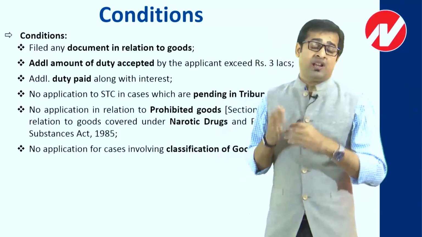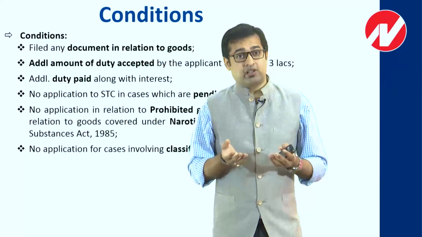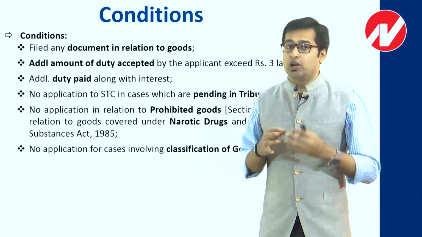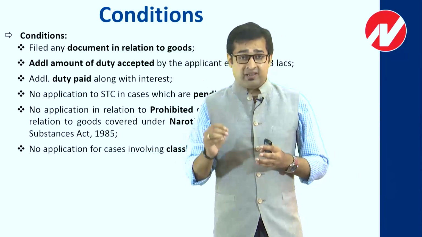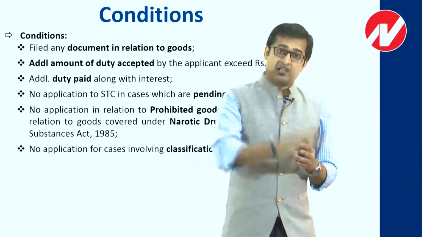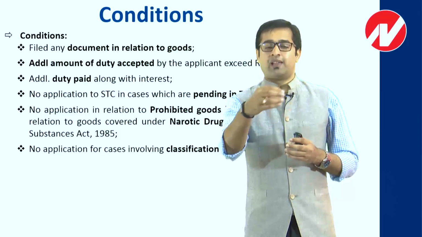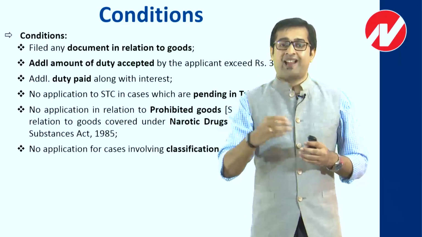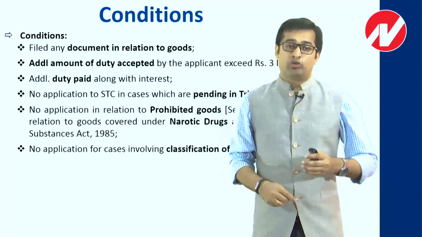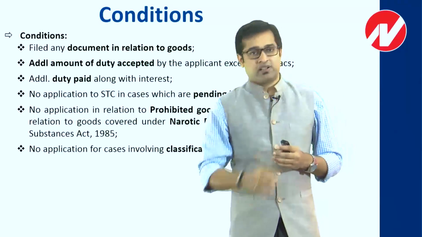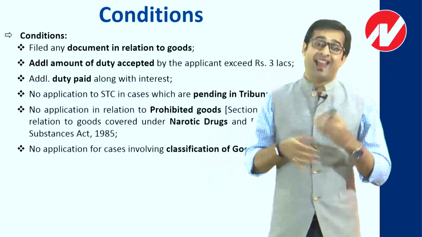But if the tribunal at any point of time feels that the case is not properly adjudicated, maybe certain evidences were not considered or the assessee was not given enough opportunity of being heard, then the tribunal has an exceptional power whereby rather than hearing the appeal, it can send the case back to the adjudicating authority with a specific instruction, like you have not considered X evidence or Y evidence or Z evidence at the time of passing the order. So we are sending the case back to you, you consider X, Y or Z, and accordingly you pass the revised adjudication order. So this can take place.